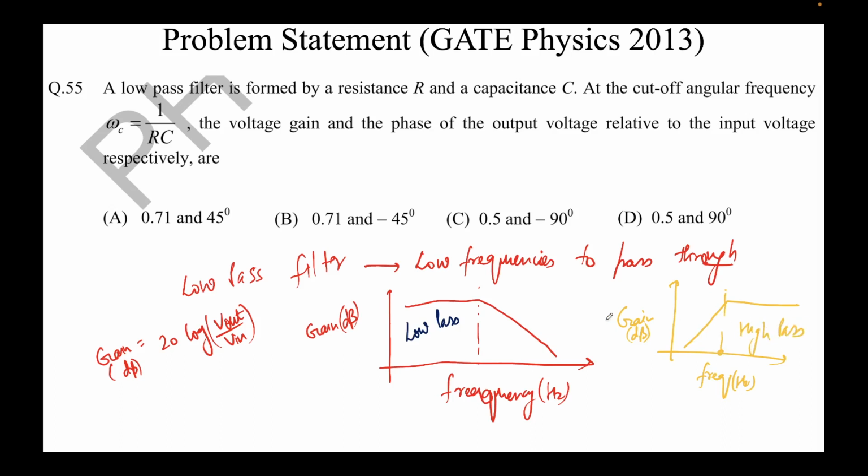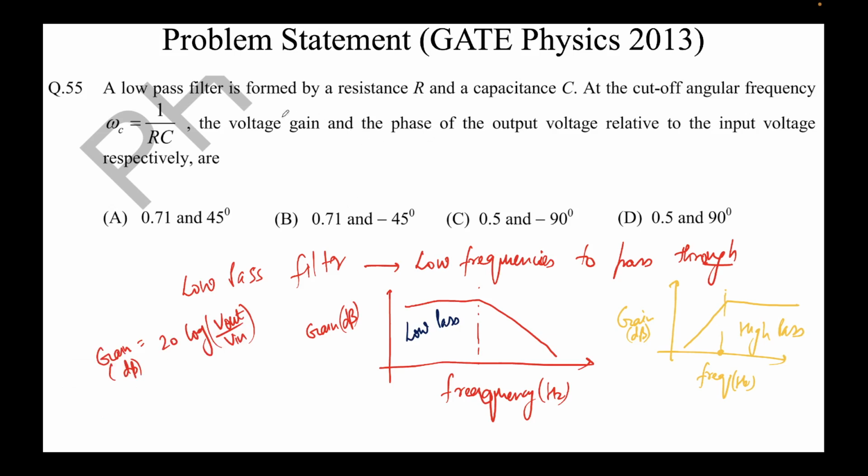So this is a high pass filter. This is a low pass filter, as it shows that the gain is high only at low frequencies. This means V out will be high only at low frequencies, right? And it will be low at high frequency. This is a low pass filter. The converse is true for a high pass filter. So in this question, let me change my pen again.